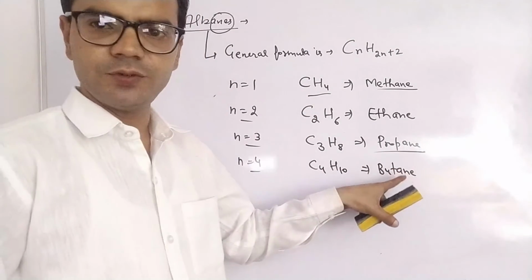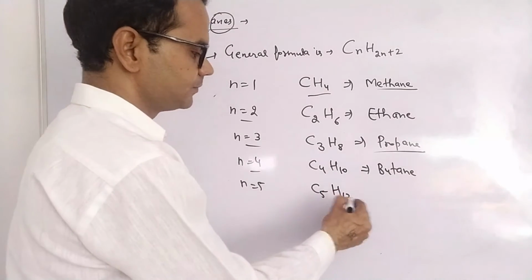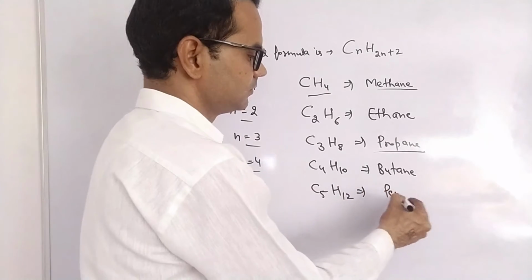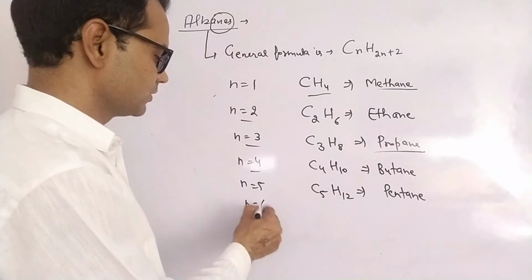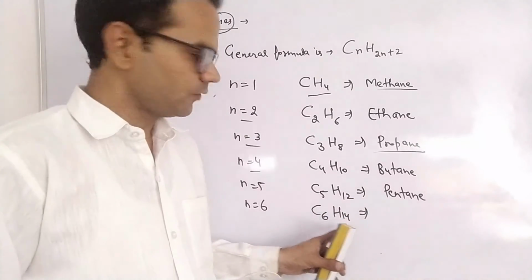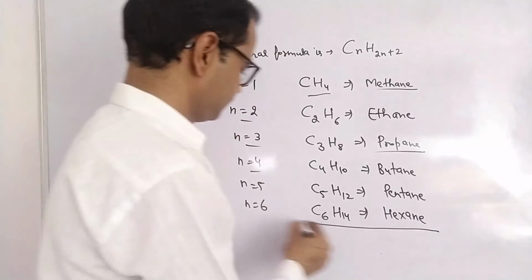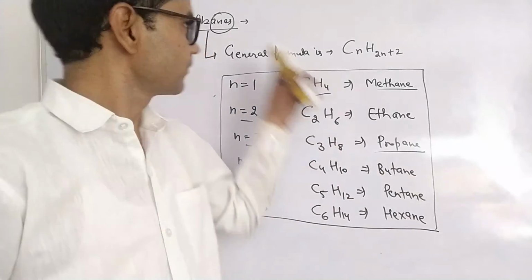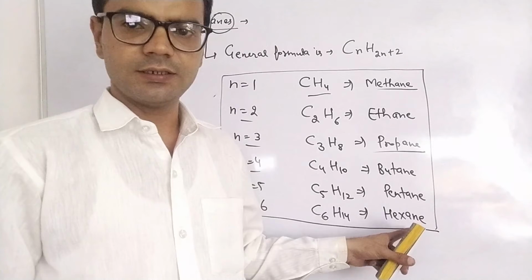Single bond ane, butane. n equal to 5, C5H12. This is pentane. n equal to 6, C6H14. Now this is hexane. These are the first 6 members of alkane: methane, ethane, propane, butane, pentane, and hexane, and so on.